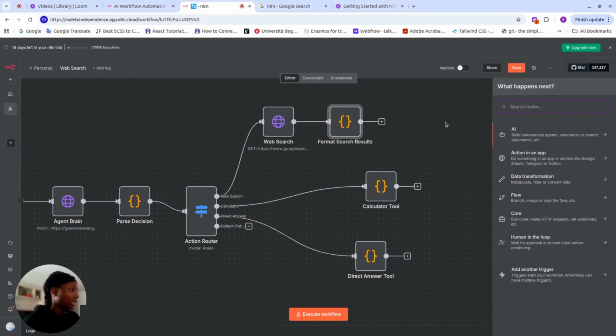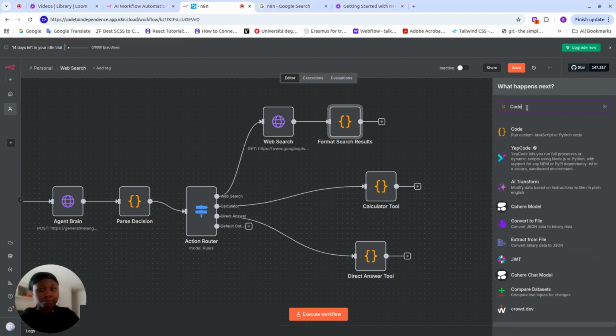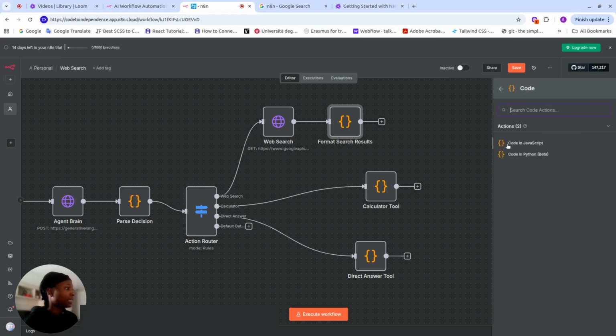So we're done with format search results. The next one is someone asks, why is it that there's no need for any formatting, guys? Because it's a calculator. It just gives you a direct response. The direct answer is giving you a direct answer. There's no format to that.